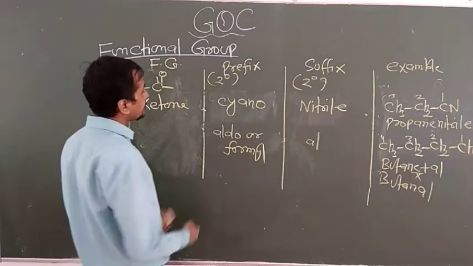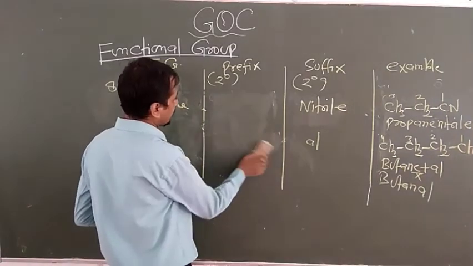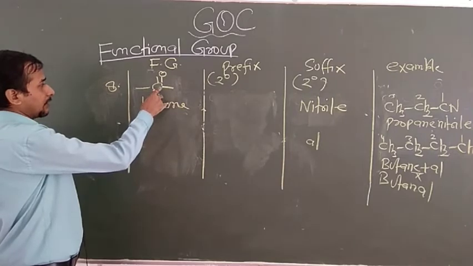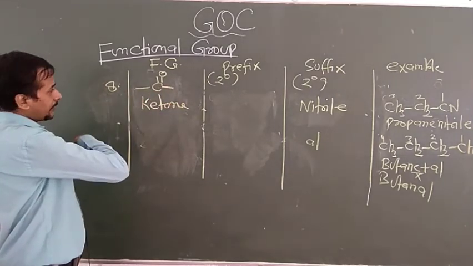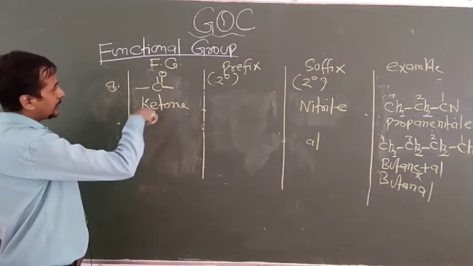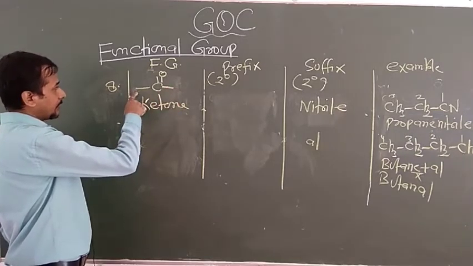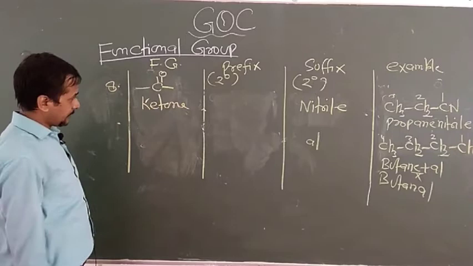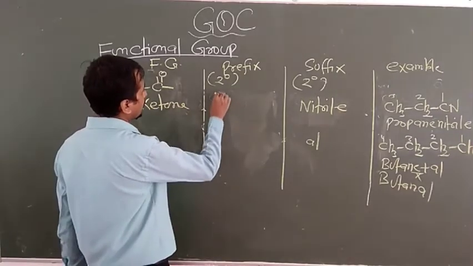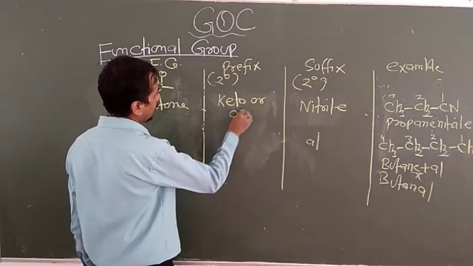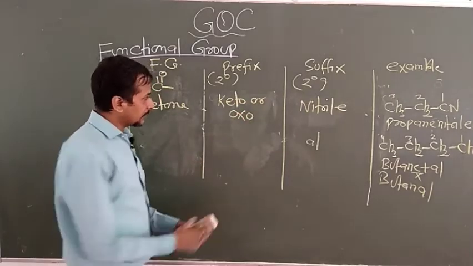The difference between aldehyde and ketone: here both single bonds are attached with carbon atoms, but in case of aldehyde, at least one H is present with the single bond, and the other single bond can be carbon or H. Now this is known as keto or oxo in prefix.